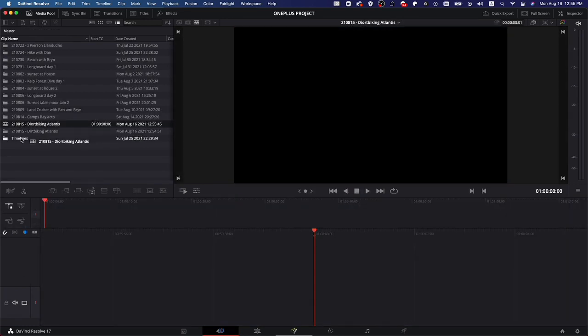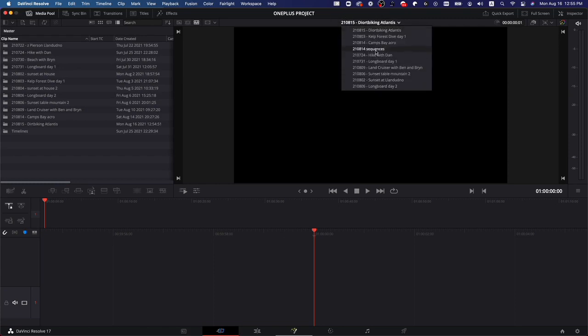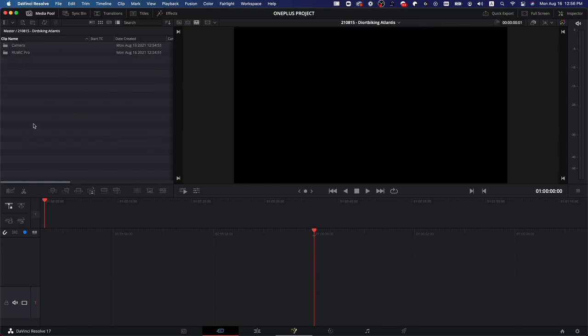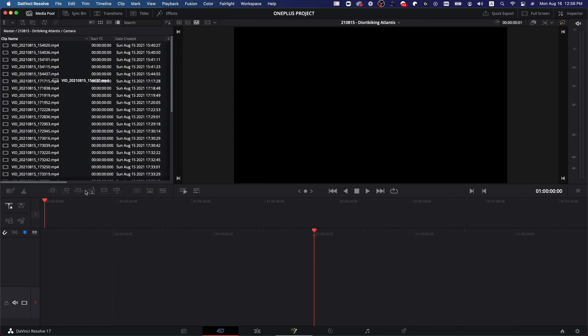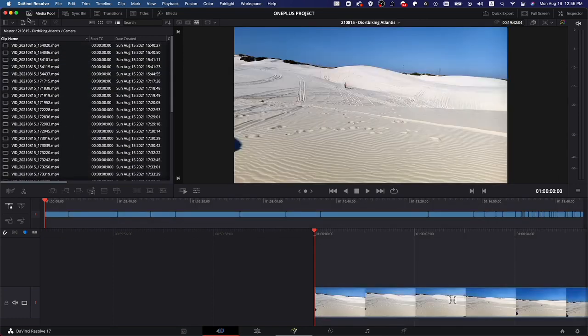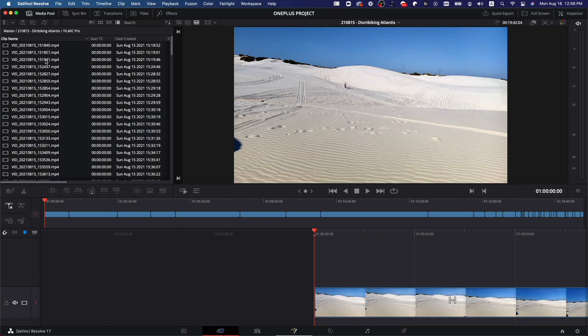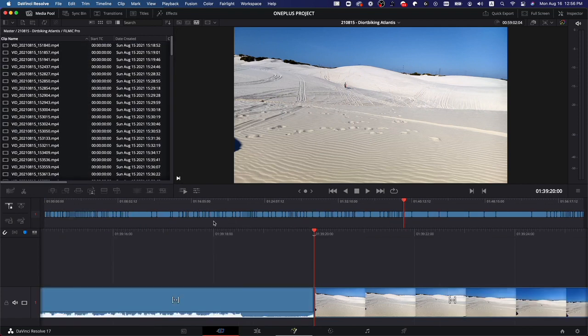I'm just going to drag that into timelines. And we have that timeline open here as well. You can know that by seeing the name of the timeline right up here. And we're able to switch through the different timelines whenever we want. So I'm going to go into Dirt Biking Atlantis. I'm going to first grab the first folder. Let's drag all of that in there. And then I'm going to go back, drag the other one, Command A. We could just hit 6 to throw it all in where the timeline sits.